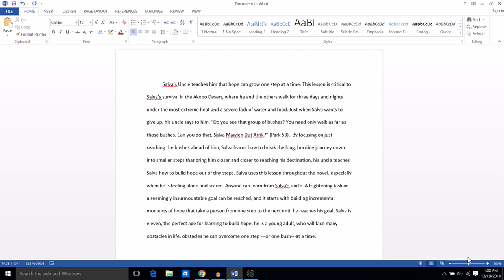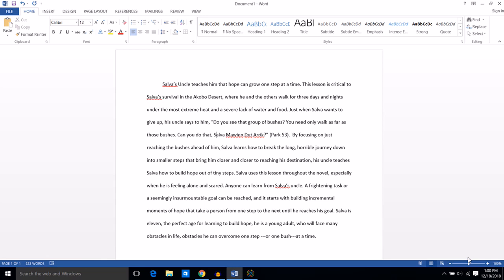For this strategy, I chose one paragraph from a college essay that I've written. In this strategy, I'm going to be focusing on looking at my sentences to see if I can find the subject and the verb, and then I'll be looking at the end of the sentence to see if I'm punctuating it in a way that stops the sentence. So I'm going to begin by using the questions who is doing what to start to help me find some of the subjects and verbs in my sentence.